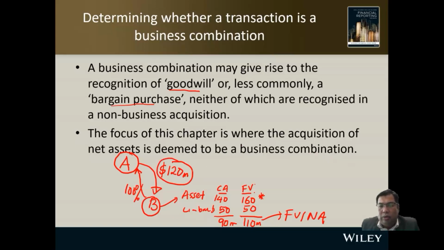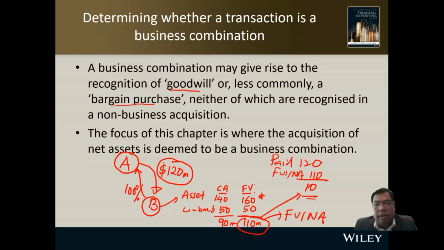You paid 120, but you got identifiable net assets with a fair value of 110,000. The difference is 10,000.